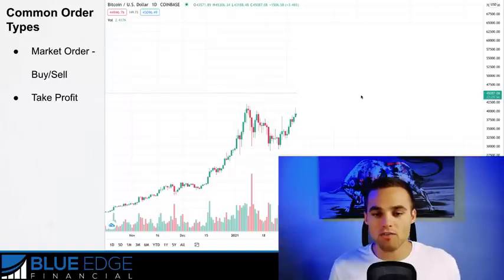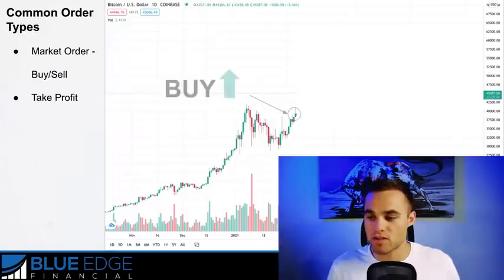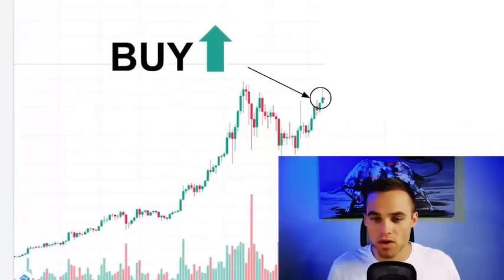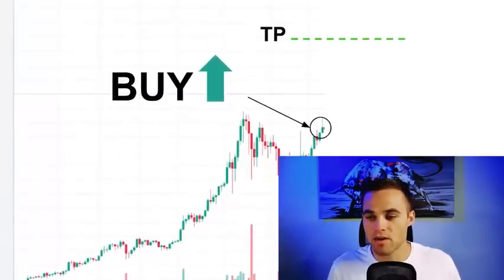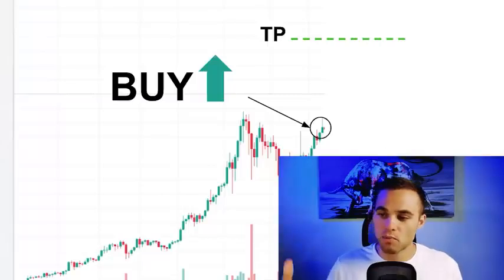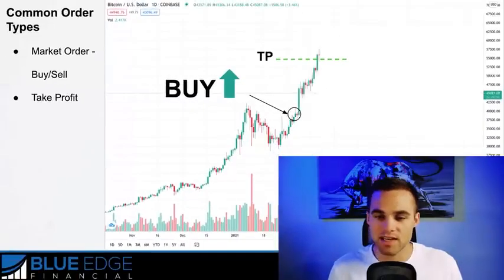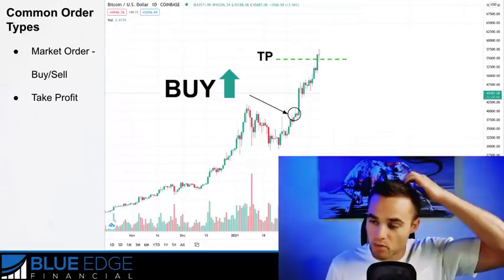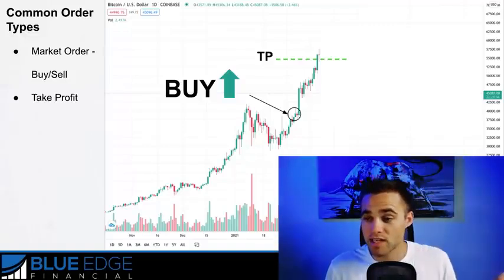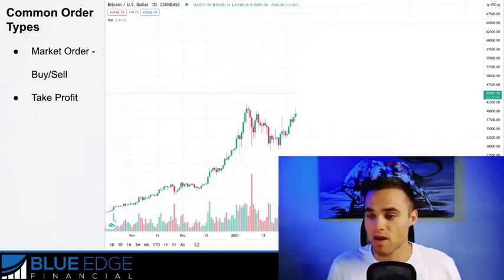The next type of order is what's called a take profit. So for example, let's say that you put a market order right here to buy and you then want to take profit up here. This means that basically when price reaches that point, you're going to sell the asset and it's going to convert back into a profit for you, right? So you can set this order on the brokerage that you're trading with, so that when price hits there, you automatically take profit.